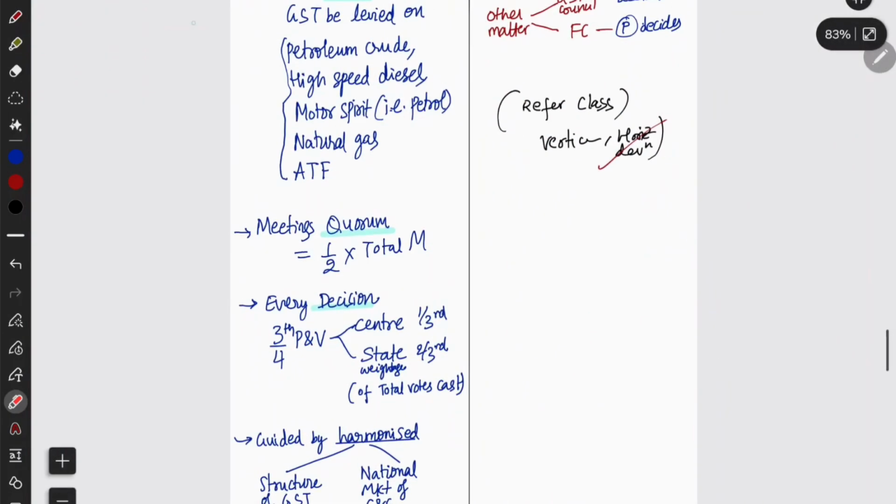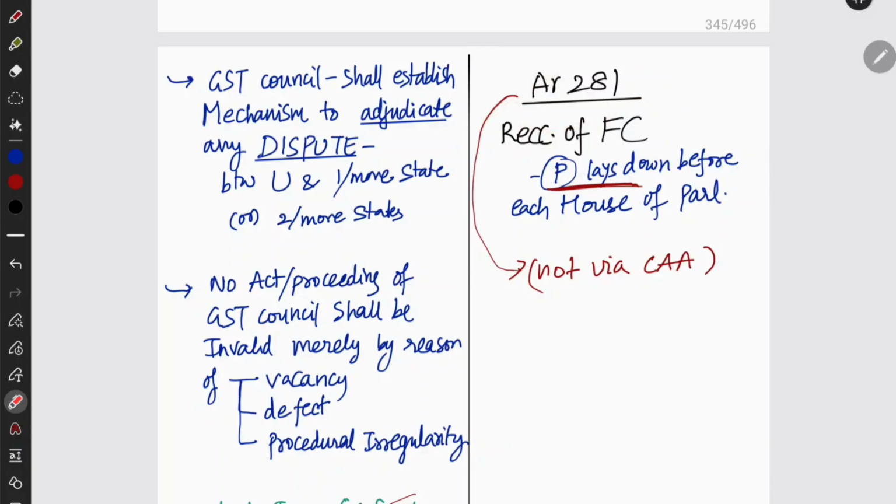Okay, now I am going to tell you some more things. There is Article 281 also. After Article 280 on the Finance Commission, you see Article 281: the recommendations of the Finance Commission will be laid by the President before each House of Parliament. That is in the article only. Article 281 says that the President shall lay the report of the Finance Commission before each of the Houses. It is not via any constitutional amendment. It is under Article 281 only.